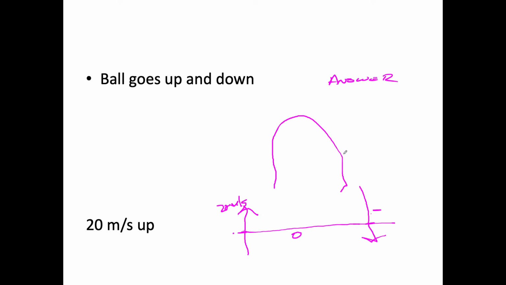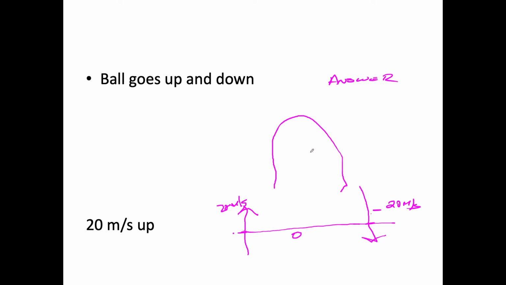The answer, and I'm doing this in case you go wrong, so you can go back and correct it, is that we give it an initial velocity. If we measure it at the same point going down, it's going to be the same magnitude but opposite direction, so minus 20 meters per second. It goes up and stops, taking this much time to go from 20 meters per second to 0.